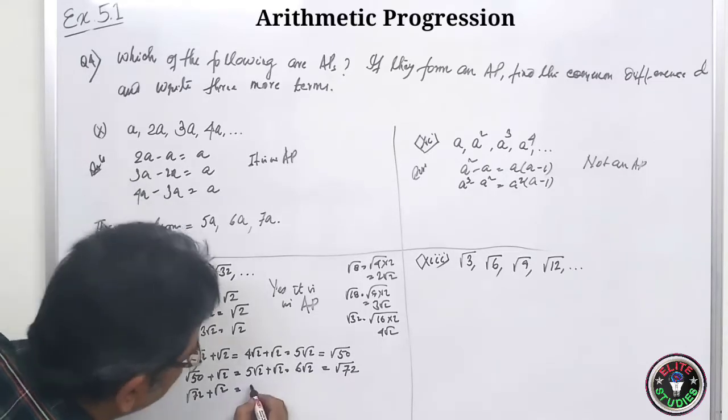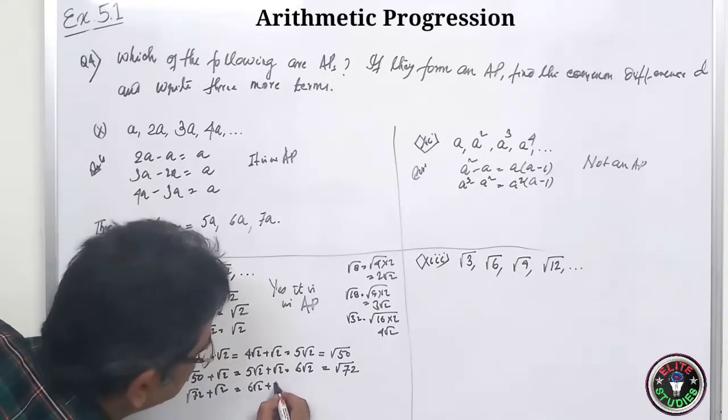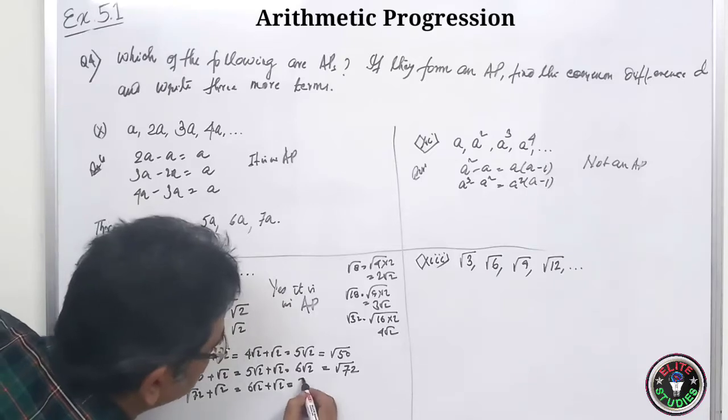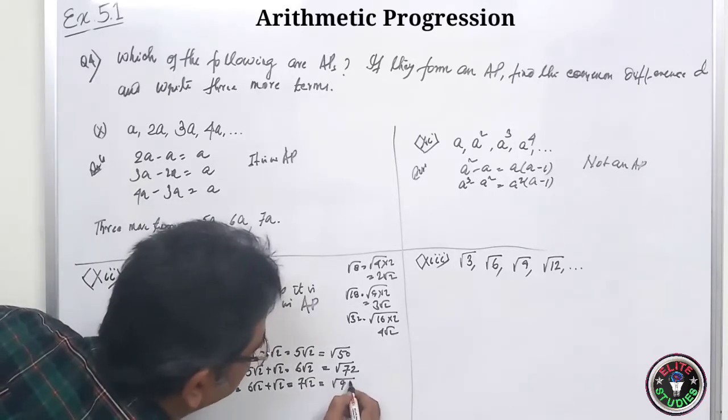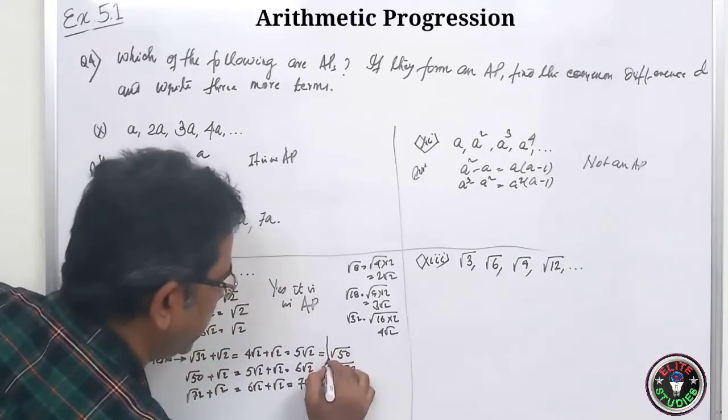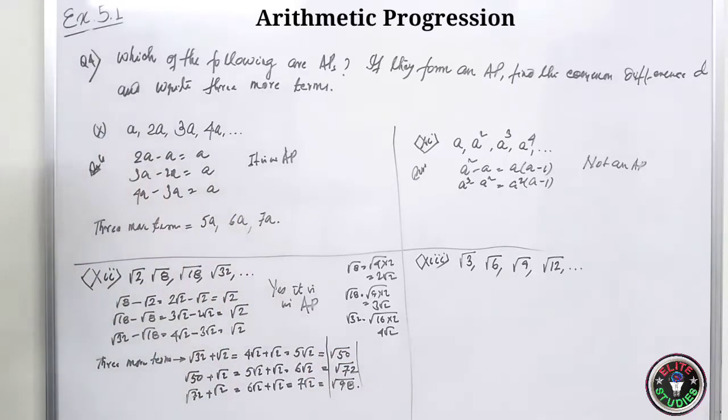72 is how much? 6 root 2. 6 root 2 plus root 2, so it is equal to 7 root 2. If you take it inside, 49 times 2, it will be root over of 98. So these are the 3 more terms.